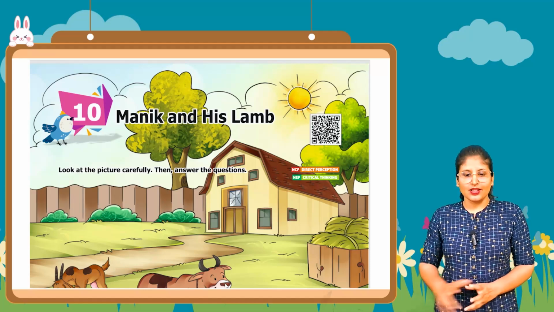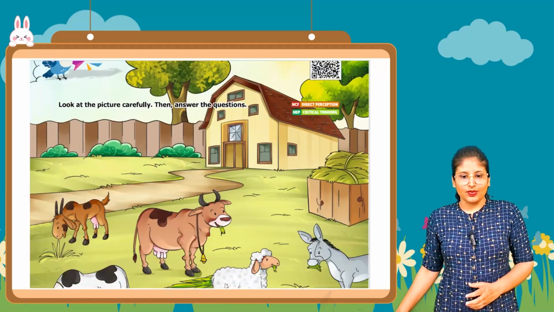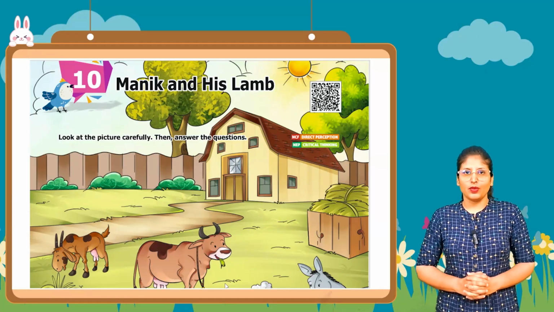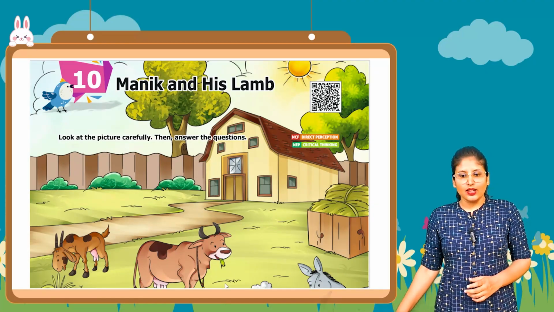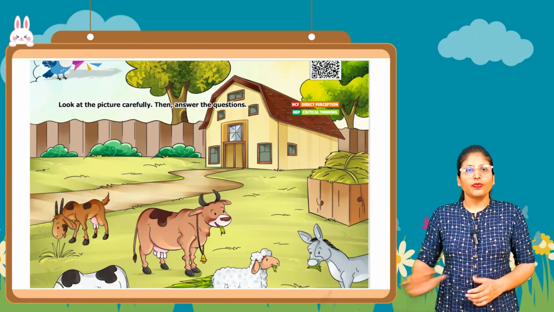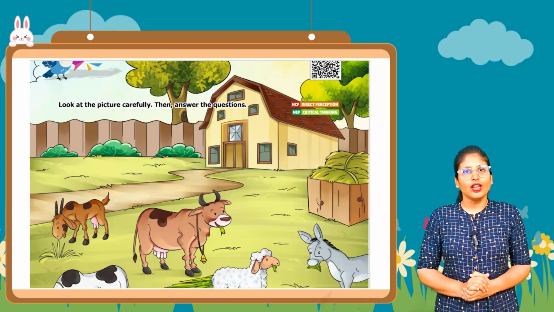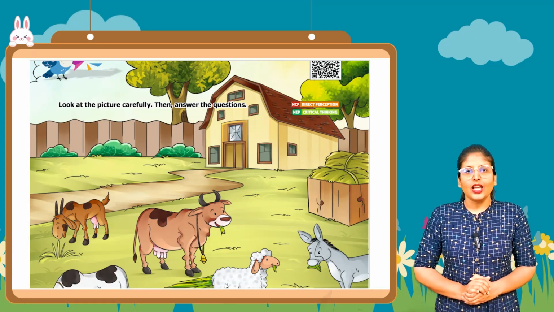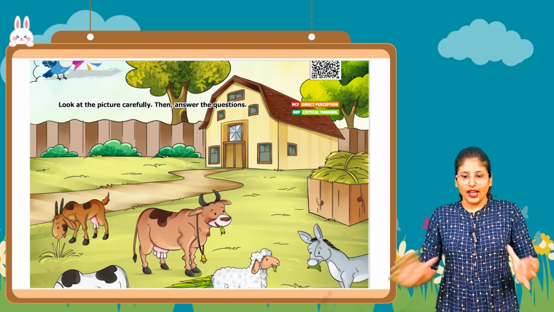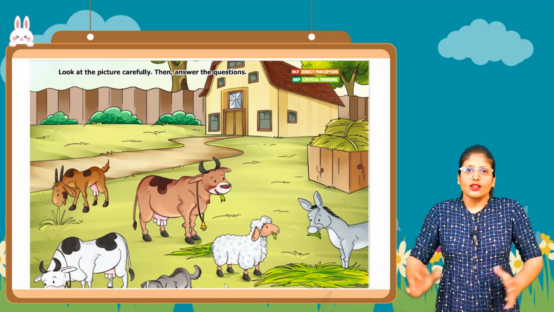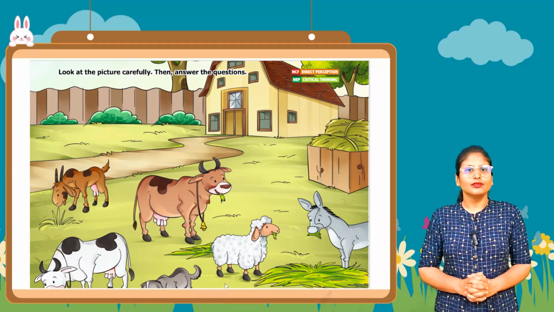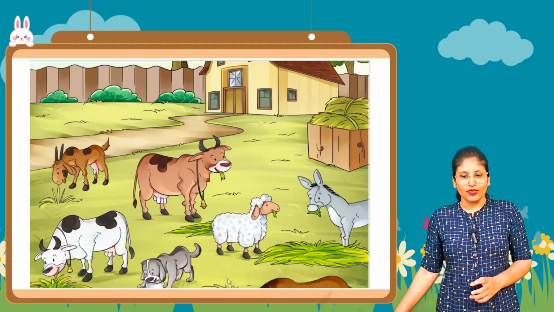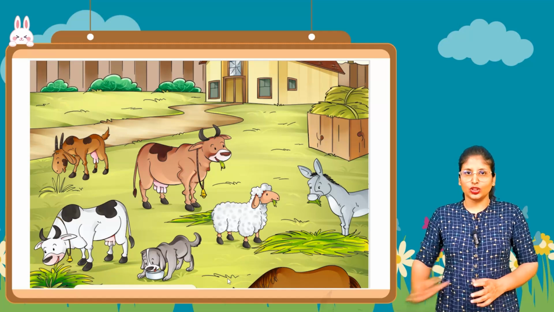So students, before starting this chapter, I want you to just pay your attention for 1 minute. Just look at this picture first of all. Can you see this picture on your screen? Of course, yes. So, this is the picture. Can you tell me what are the animals and what are the things that you see in this picture? Yes, please try to look carefully. Hope after this I will ask you few questions.